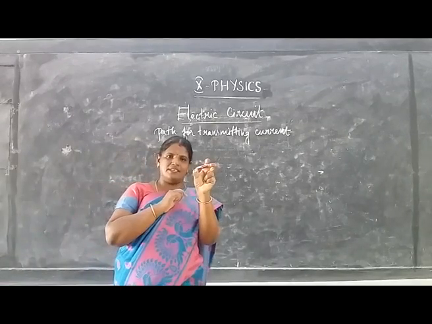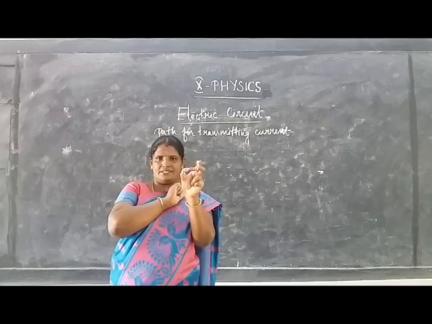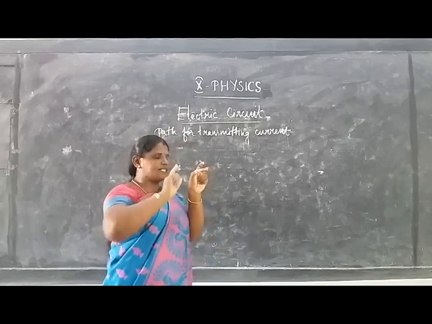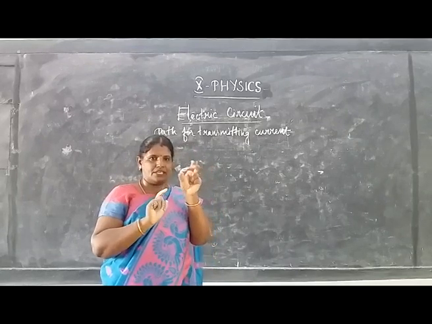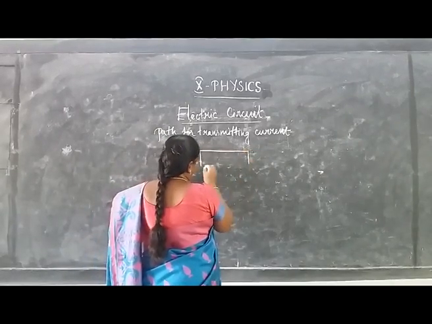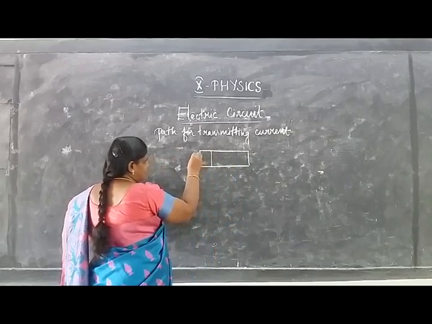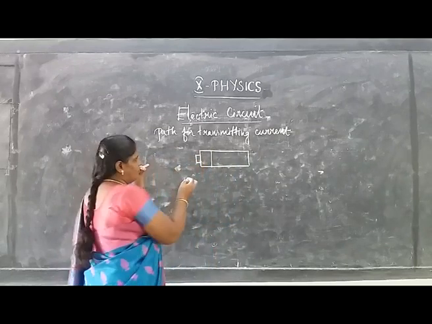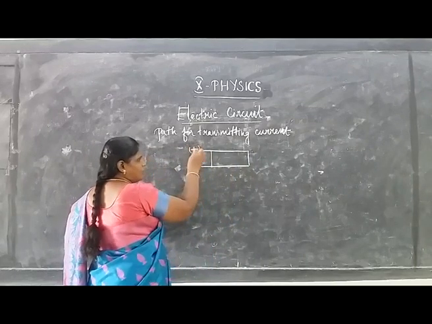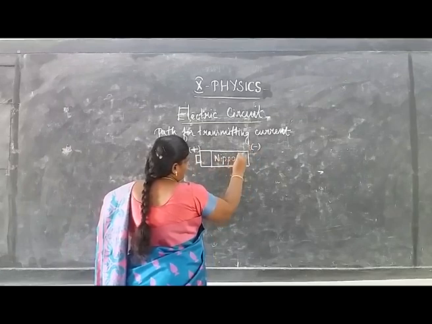You have all seen this in clocks. The source of electricity, a battery of 1.5 volts. Now you are going to draw the battery, that is the source of electricity. See here, this metal piece at the top is the positive terminal. Positive terminal means higher potential point, and this is the negative terminal.